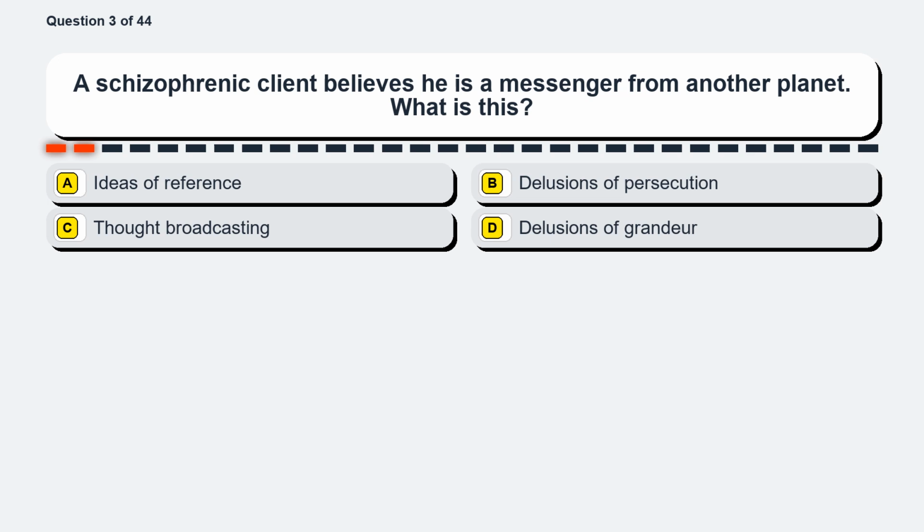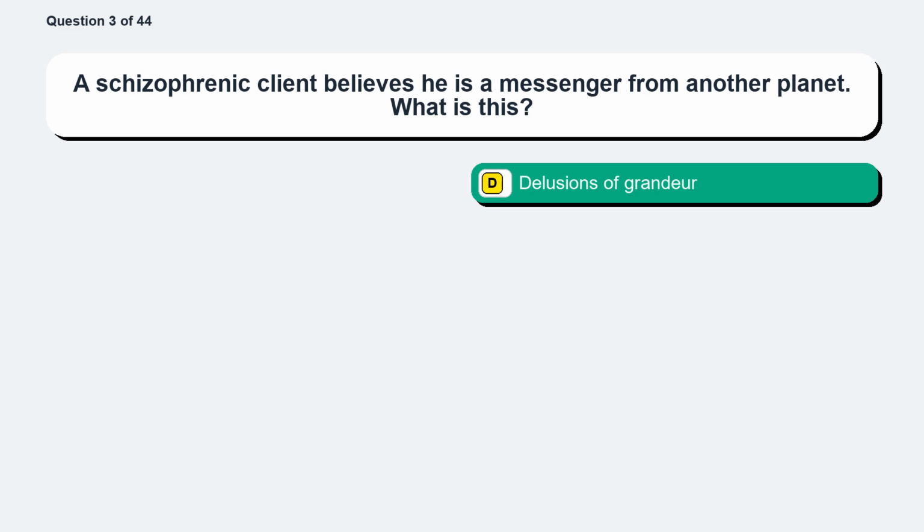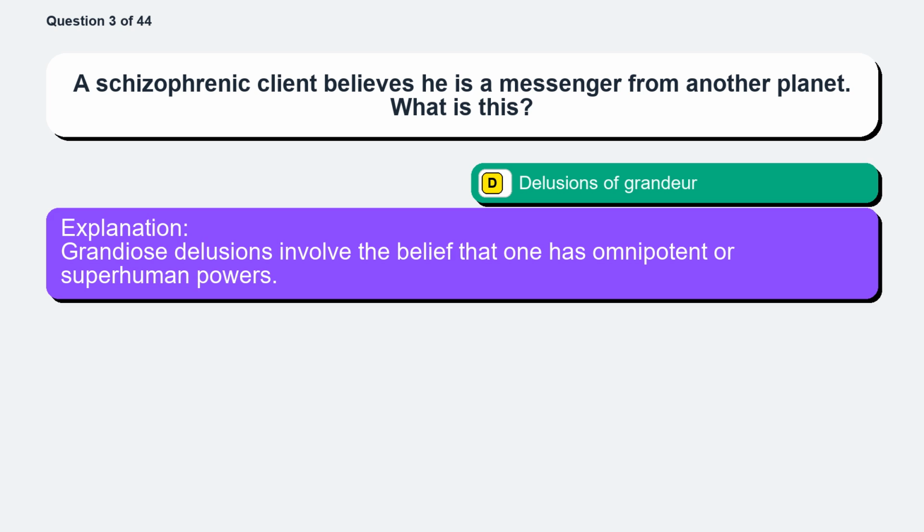Question 3. A schizophrenic client believes he is a messenger from another planet. What is this? Option A, ideas of reference. Option B, delusions of persecution. Option C, thought broadcasting. Option D, delusions of grandeur. The correct answer is option D, delusions of grandeur. Grandiose delusions involve the belief that one has omnipotent or superhuman powers.